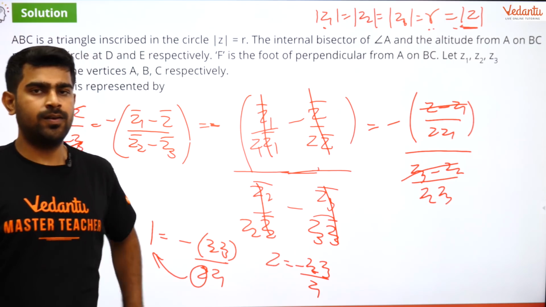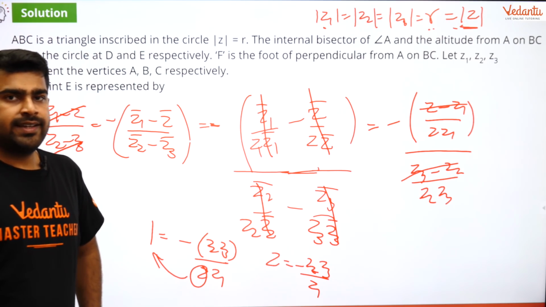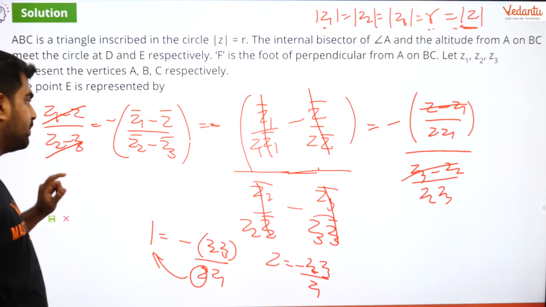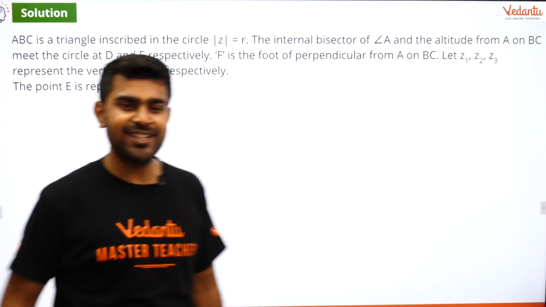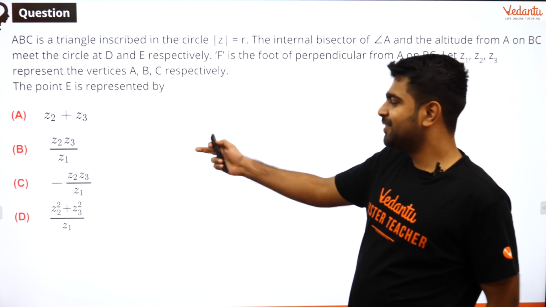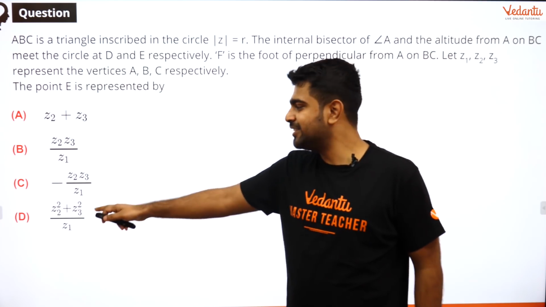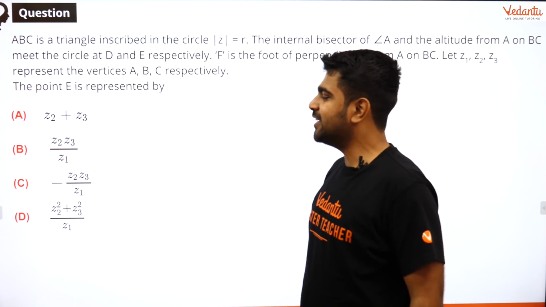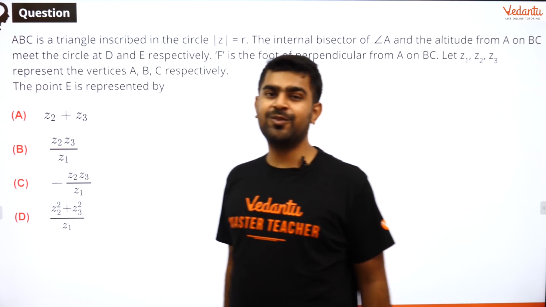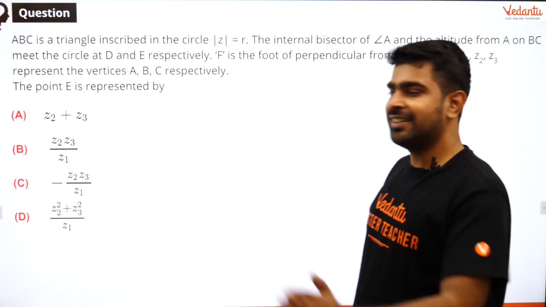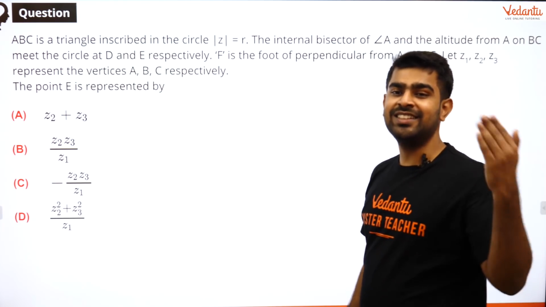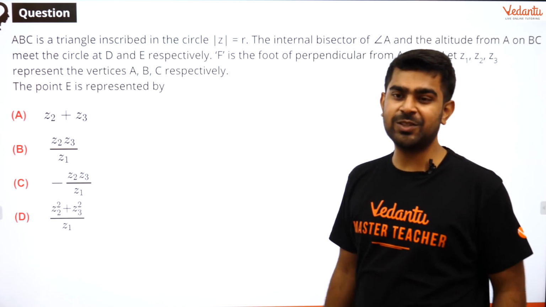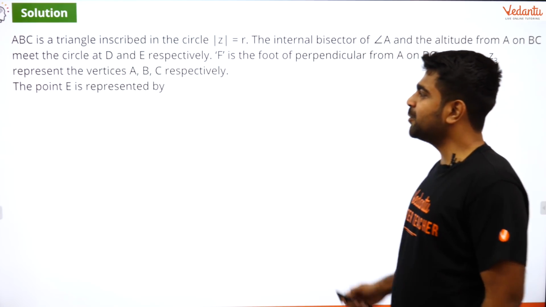Okay, good. So let us move forward after we mark the answer. Let us go back and see if we got the correct one. So here, which is the correct one, guys? We have option C, right? Option C is nothing but minus z2 z3 by z1. So that is how you solve it. That will be the answer for our question. So quickly, let us move forward. We have two more questions inside this comprehension, and I have brought some extra questions as well. Let us discuss them quickly.